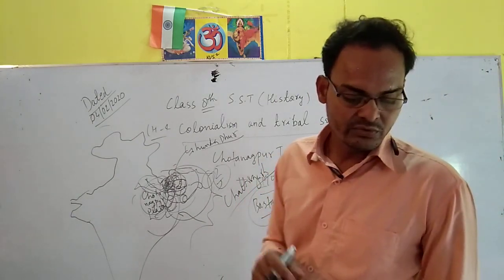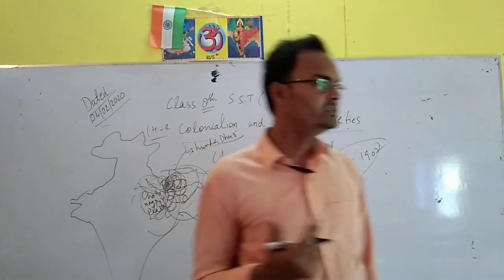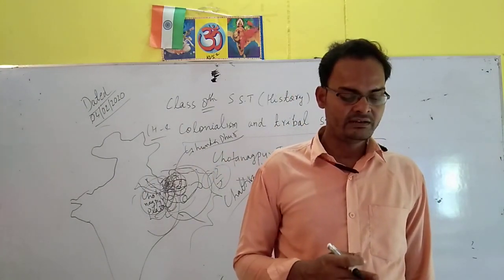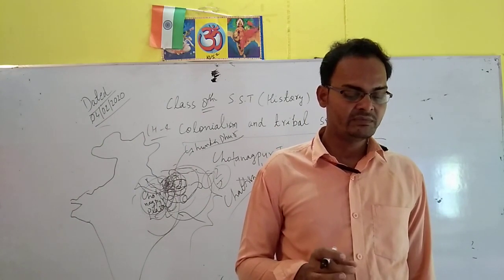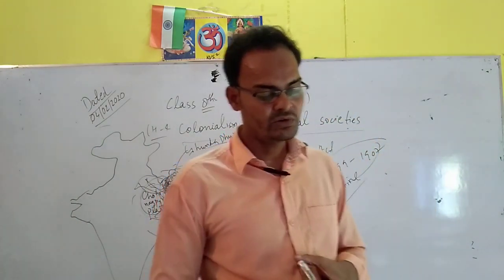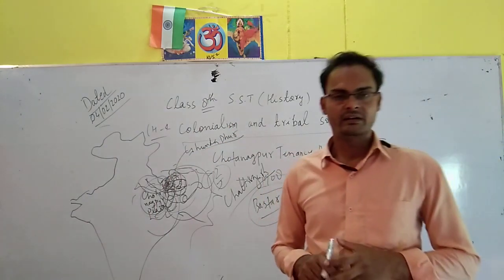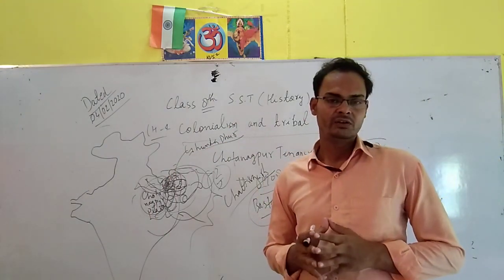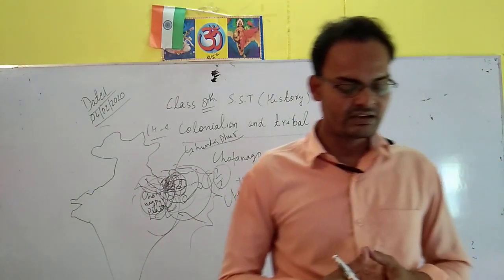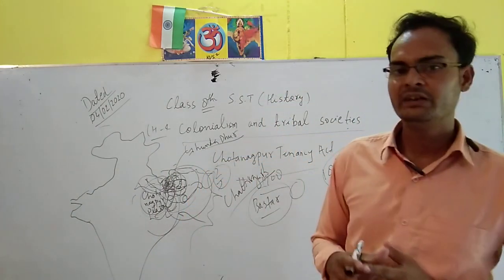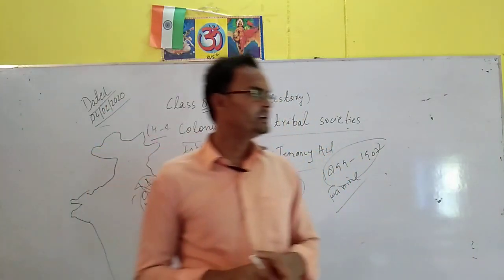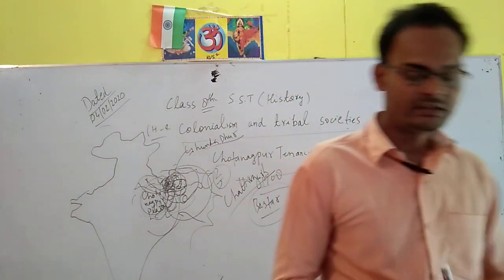So from 1829 to 1932, this revolt lasted up to 100 years, and the prominent name in it was Rani Gaidinliu, a prominent ruler, who told her people not to pay taxes, and by that the British arrested her in 1932, which put an end to this revolt. So the Kuki revolt was also very prominent among the people of Manipur and Tripura.